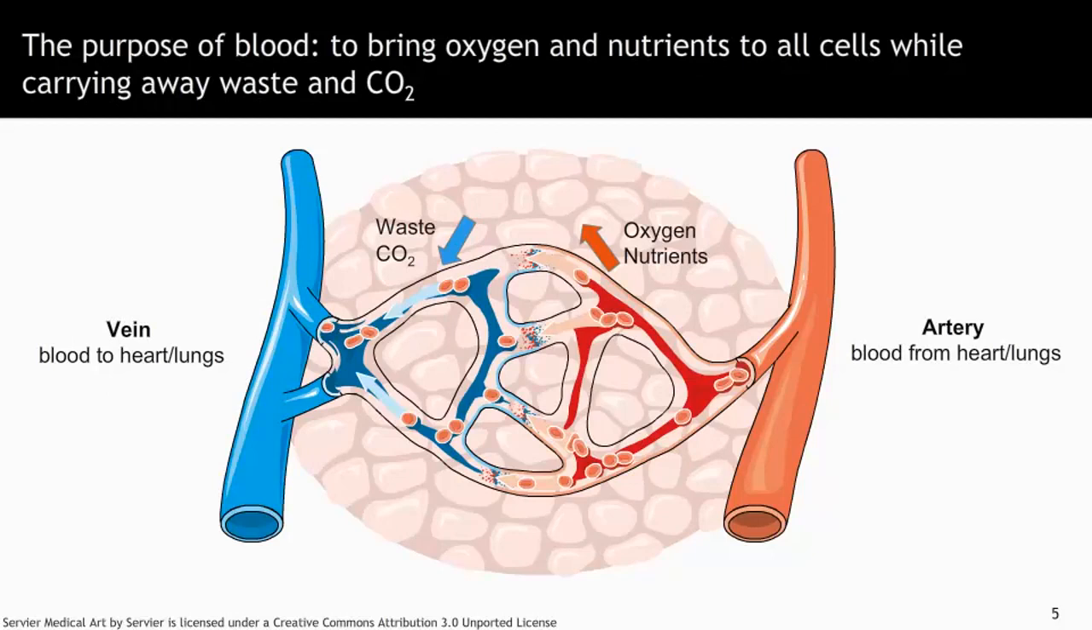And this happens at the capillary level. So capillaries are the smallest blood vessels that exist, and they're small enough to fit in between tissues and to reach all of the cells. Arteries carry oxygen and nutrients to the cells. Arteries connect to veins through capillaries, and once the payload of oxygen and nutrients is dropped off, the veins then carry away waste and carbon dioxide back to the lungs and heart.